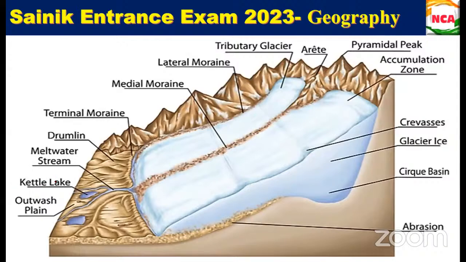When the other parts are filled by the glaciers outside this, that elevated portion is called the drumlin. And this is the meltwater stream.